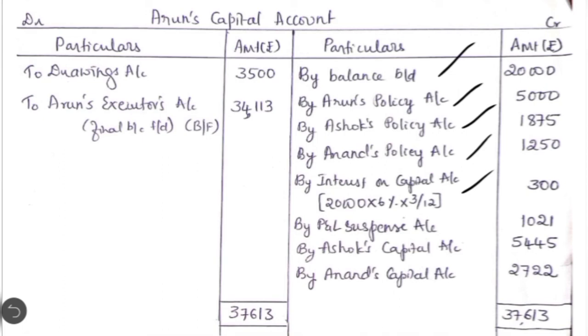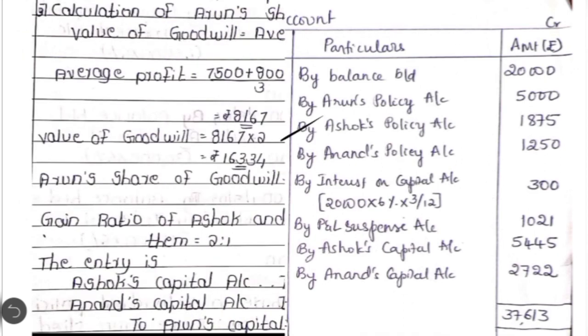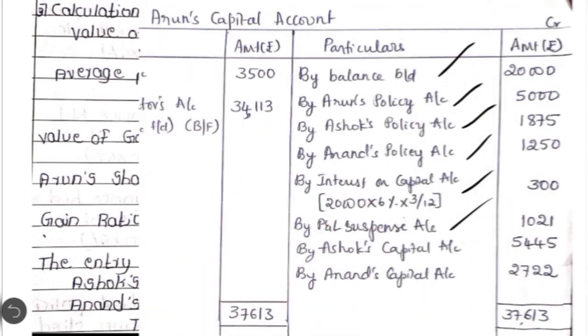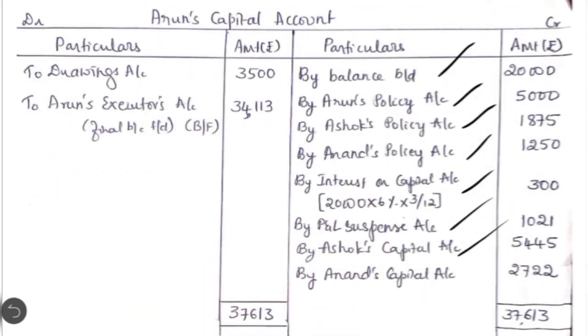So in 10,000, what is the share belonging to him? 3 by 6, that is the share in profit and loss. Okay, his share of profit. So 3 by 6. Okay, so what is the amount here? 5,000. Then coming to the second calculation, Arun's share in Ashok's policy. In case of Ashok, the sum assured is 7,500, but on the date of Arun's death, the policy has not matured. So that is why we are considering the surrender value.